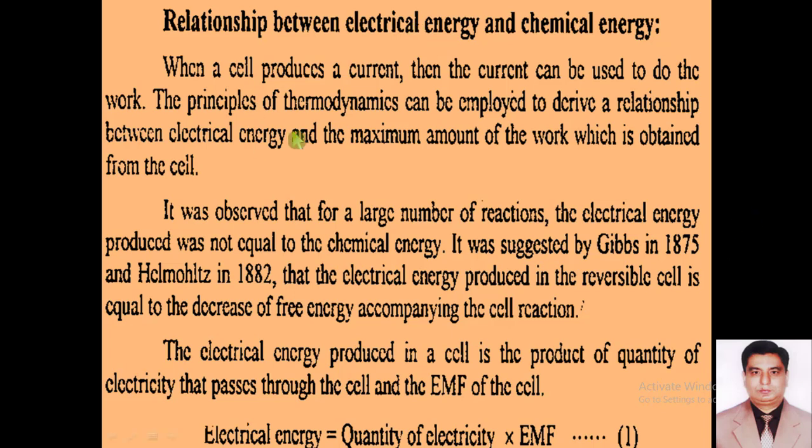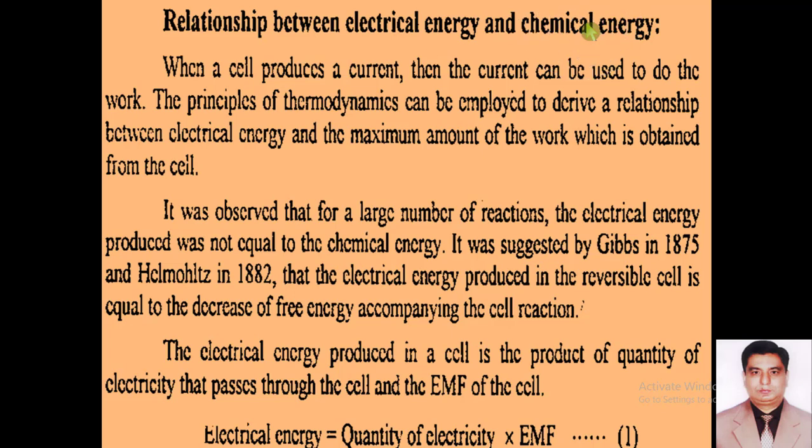Dear students, the question is what is the relationship between electrical and chemical energy? Because electrical energy is produced due to the flow of electrons, while chemical energy is produced during the redox reactions.